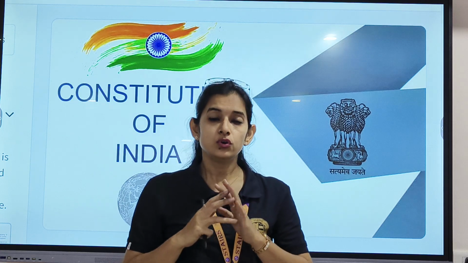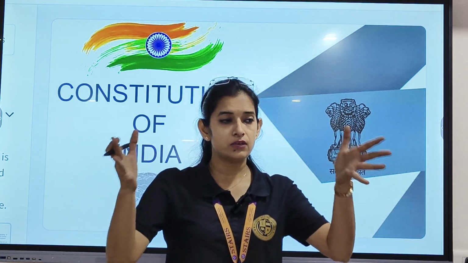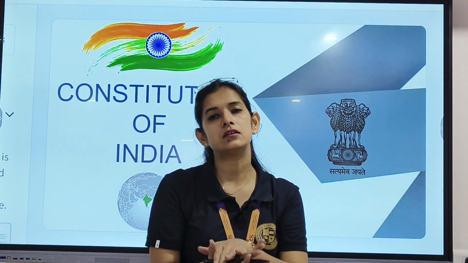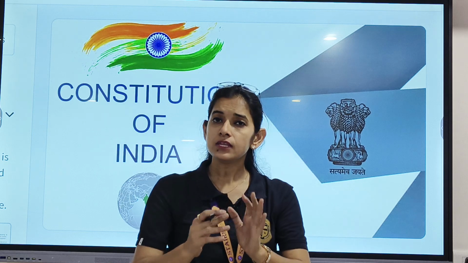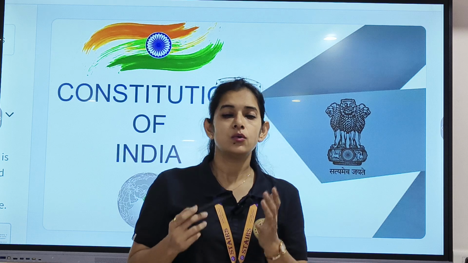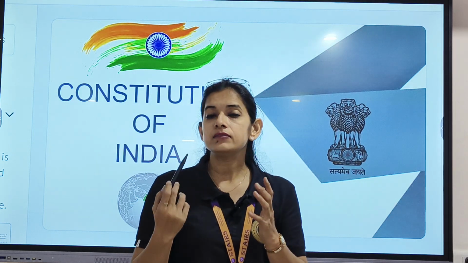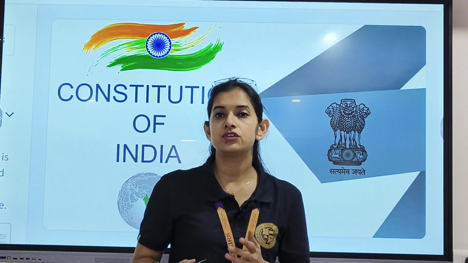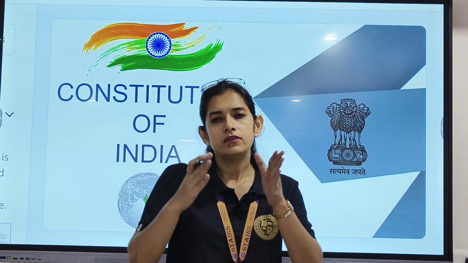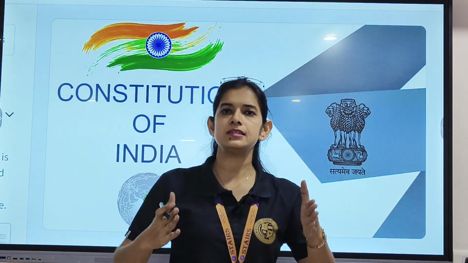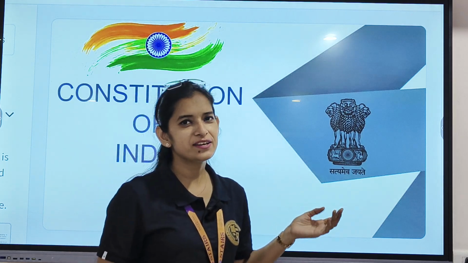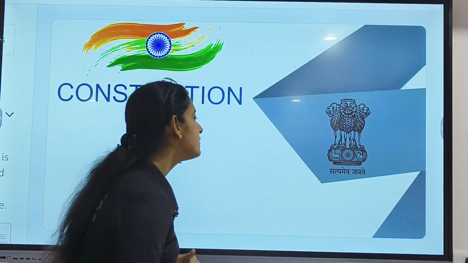Clear? Whenever those rules and regulations are compiled, that book, that written document is termed a constitution. In this chapter, we will discuss what a constitution is, what the preamble is, why there was a need to make the constitution, and what its constituents are. Basically, in short, we will discuss all the things related to the Constitution of India. Clear, my dear? So, let's start with the video.